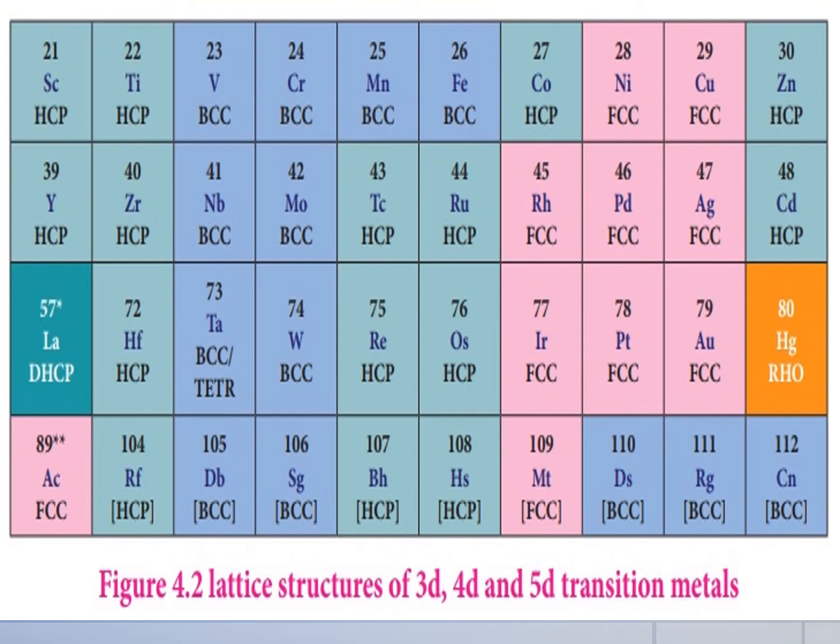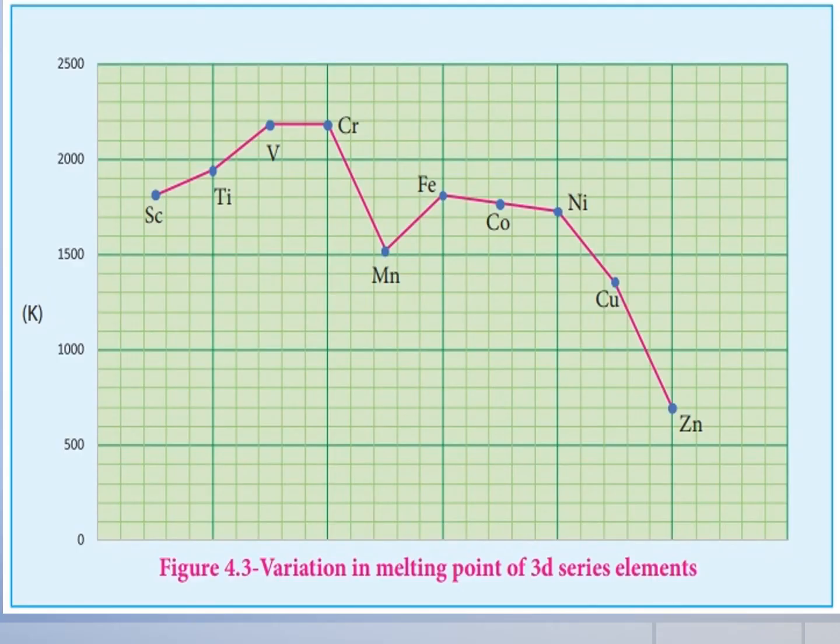So the maximum melting point at about the middle of the transition metal series indicates the d5 configuration, that is favorable for strong interatomic attraction. So see the picture. This shows the trends in melting points of the transition elements.